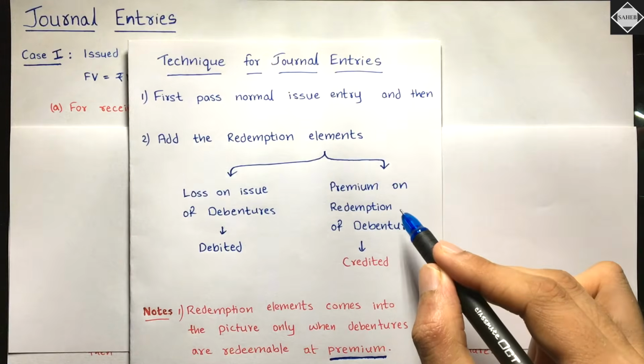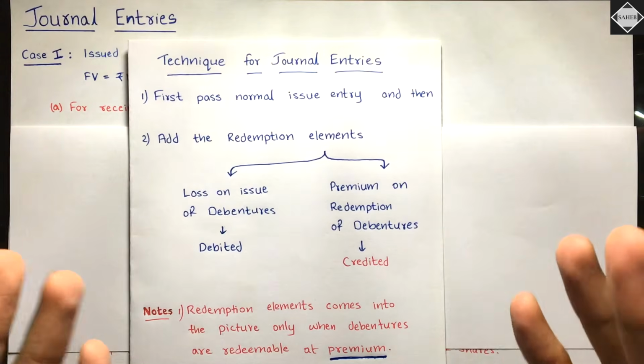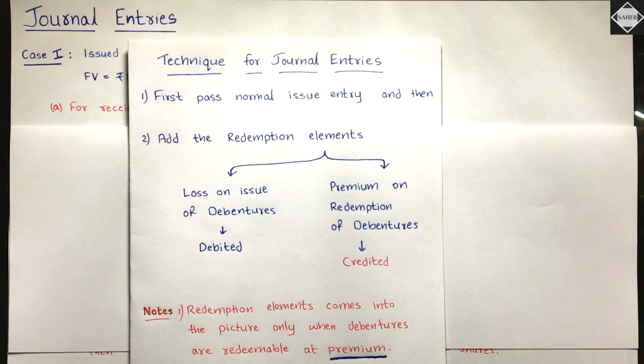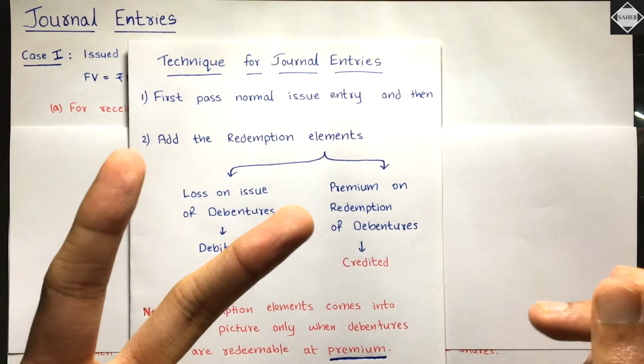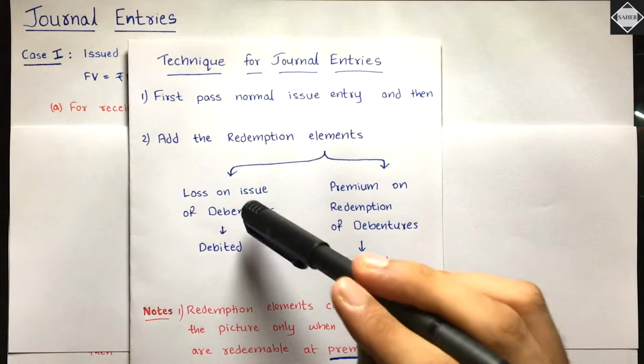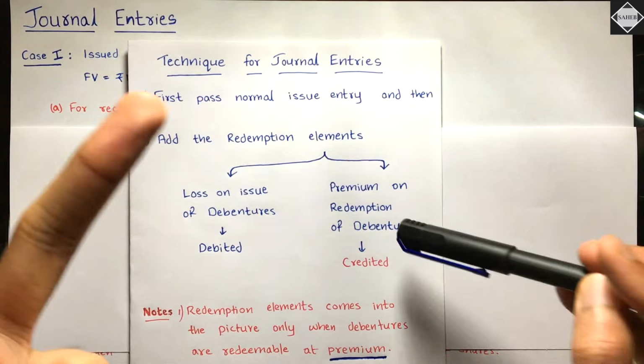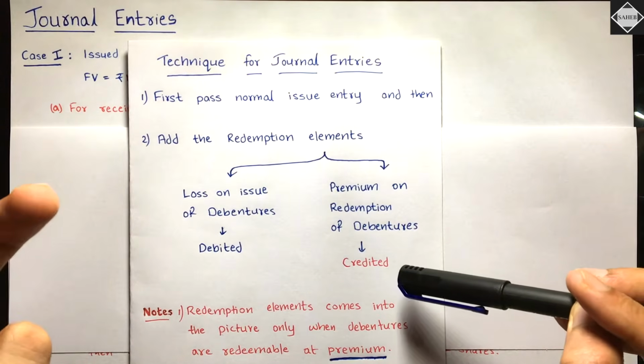So there is also a liability because we follow the double entry system, isn't it? Redemption element means we'll have to pay extra because redemption is happening at premium. So that extra thing which we will pay has 2 aspects in the double entry system. First, it's a loss which has to be debited, and the second thing is it's a liability which needs to be credited.